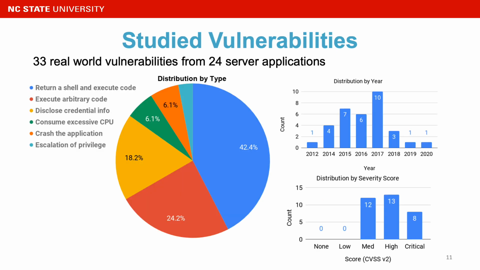We studied 33 real-world vulnerabilities from 24 server applications. As you can see from the pie chart, the majority of the vulnerabilities is retain shell and execute code. On the right, you can see that we mainly focus on vulnerability from the last 6 years, and all vulnerabilities have at least median severity score.